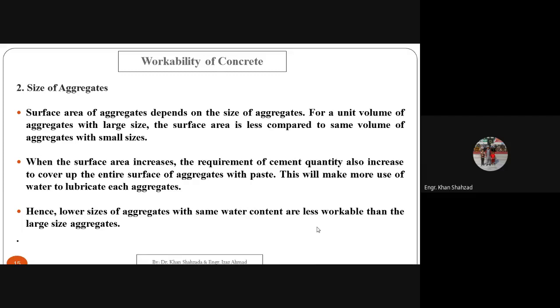When the surface area increases, the requirement of cement quantity also increases to cover the entire surface of aggregates. To cover or to lubricate that surface area, we need more cement paste. This will make more use of water to lubricate each aggregate. Hence, smaller sizes of aggregates with the same water content are less workable than the large size aggregate.